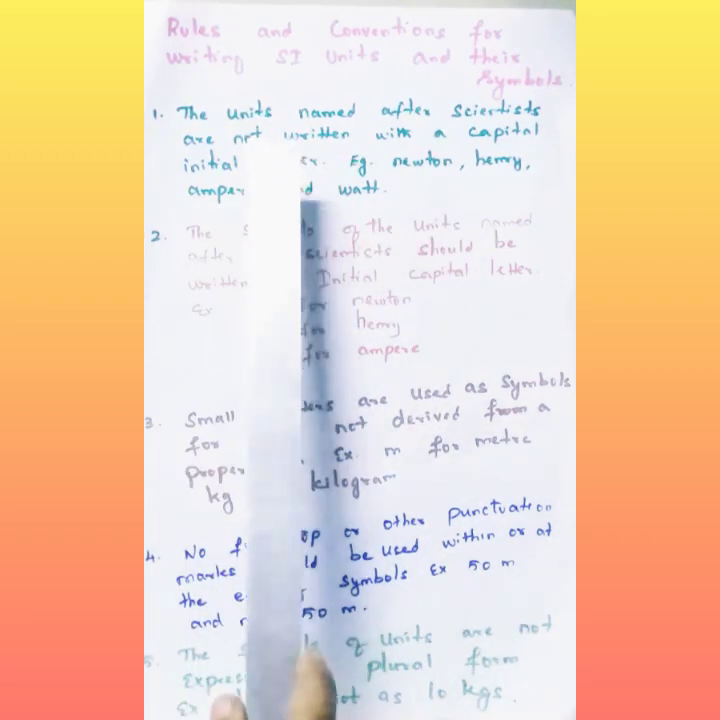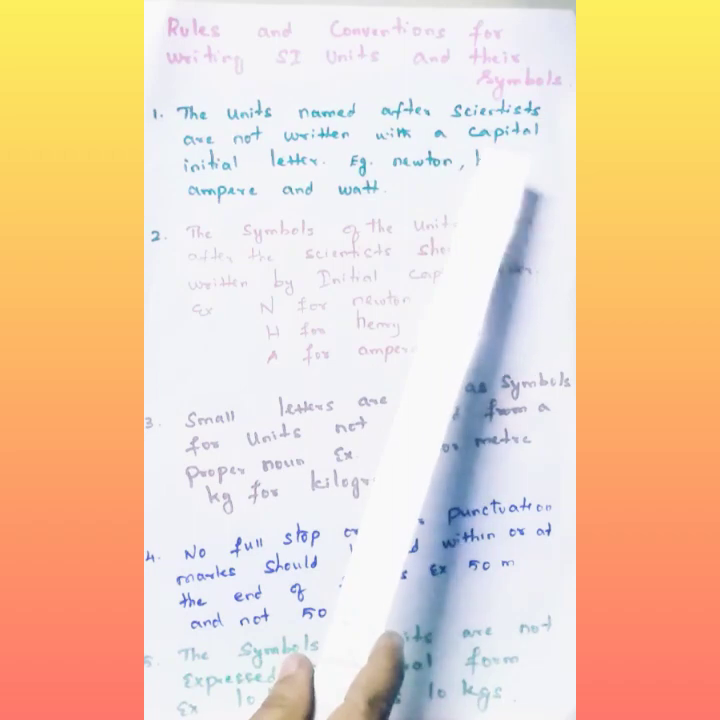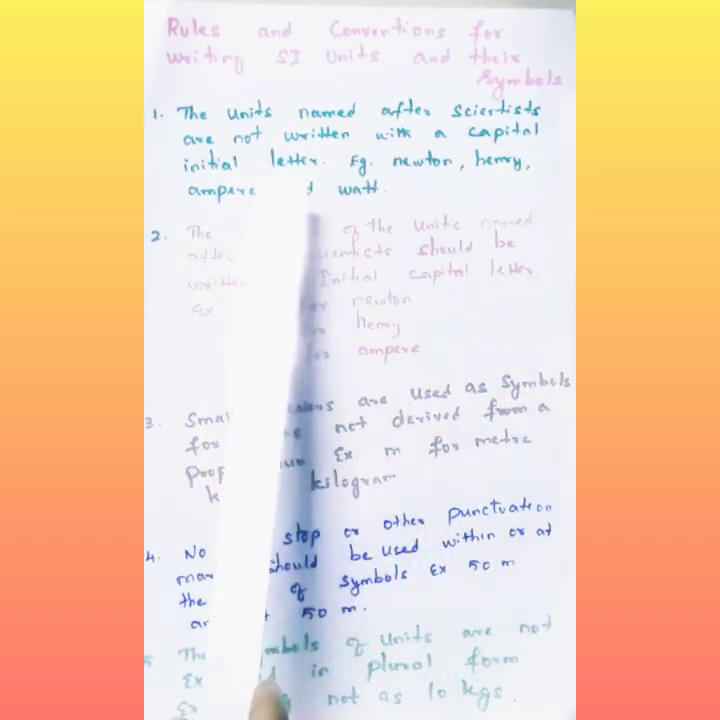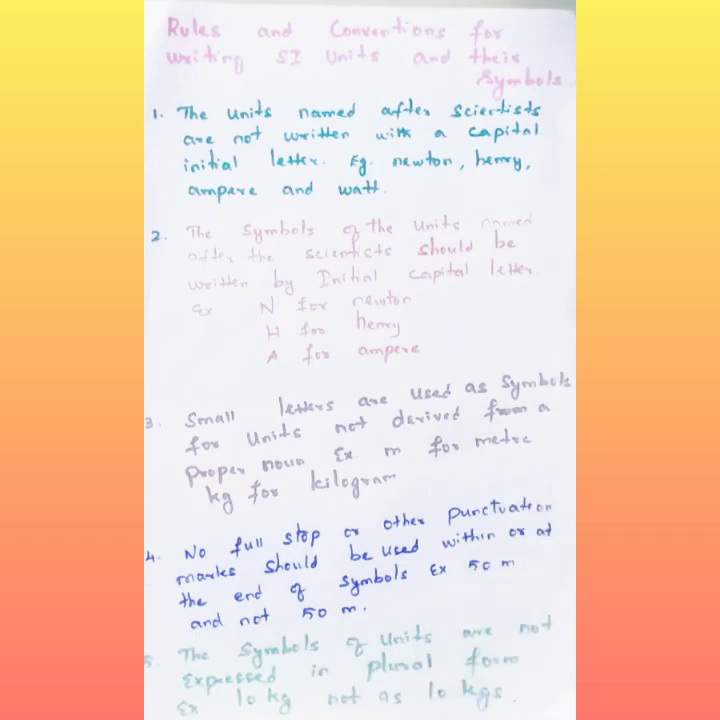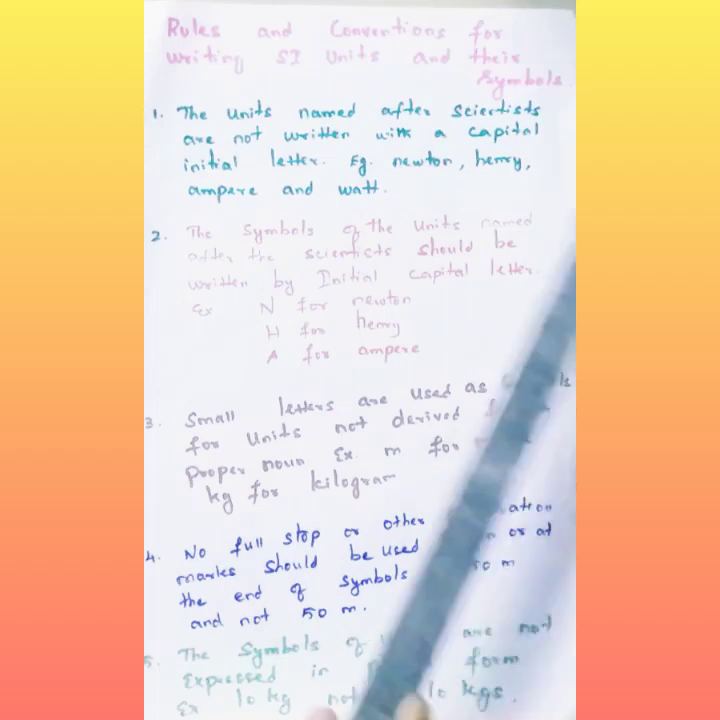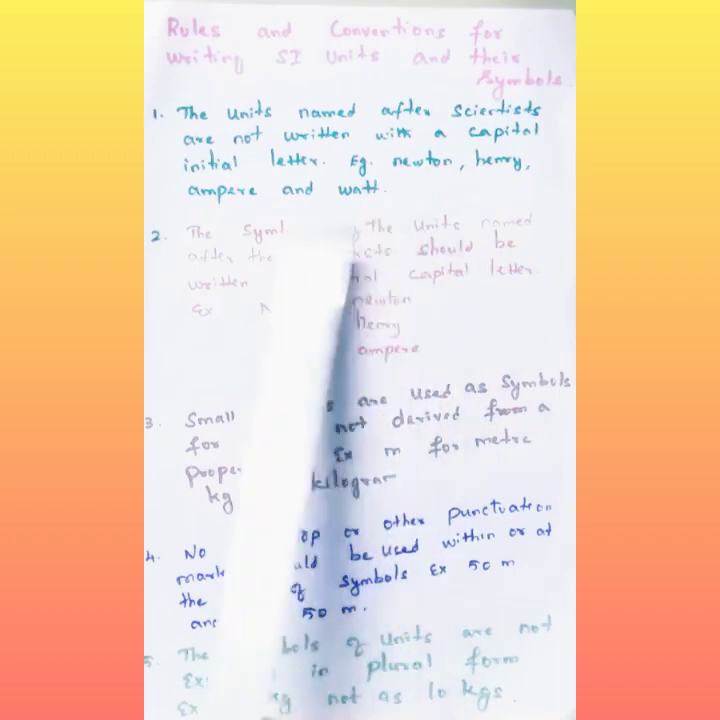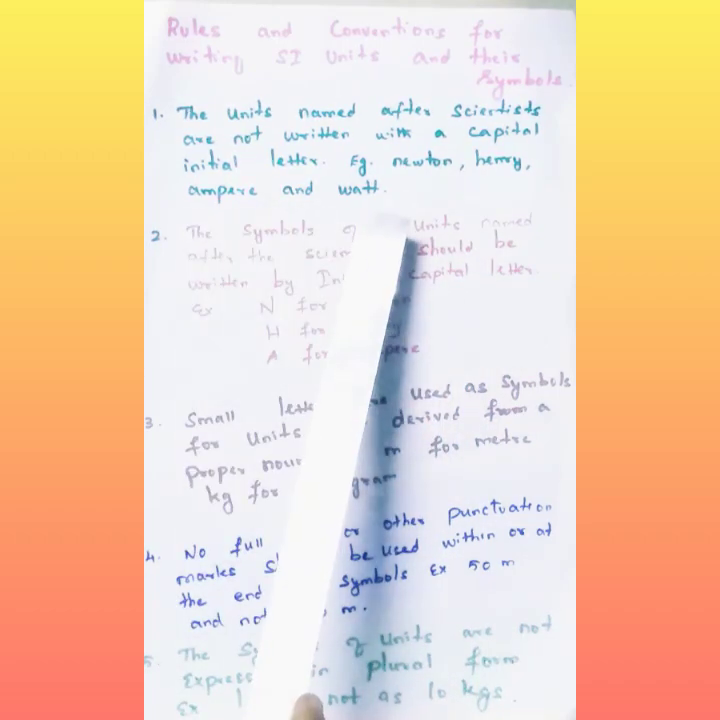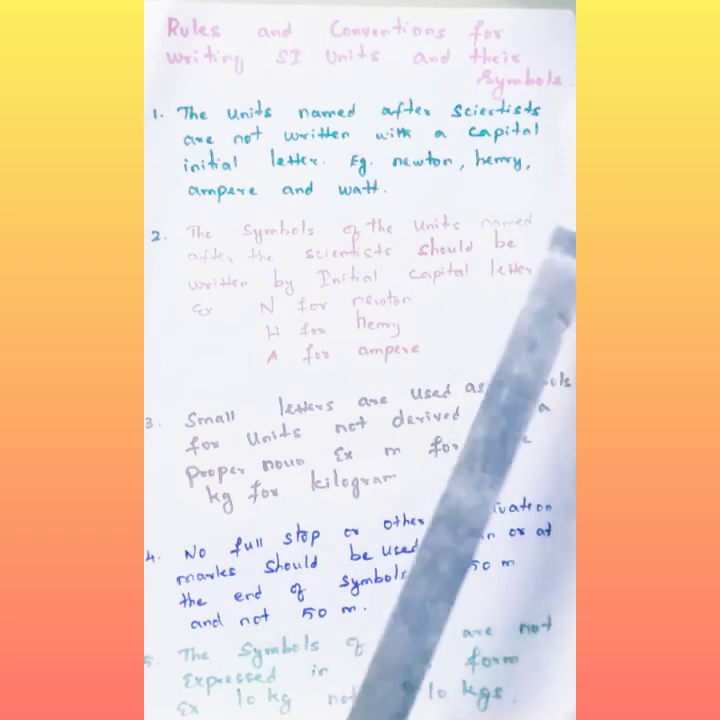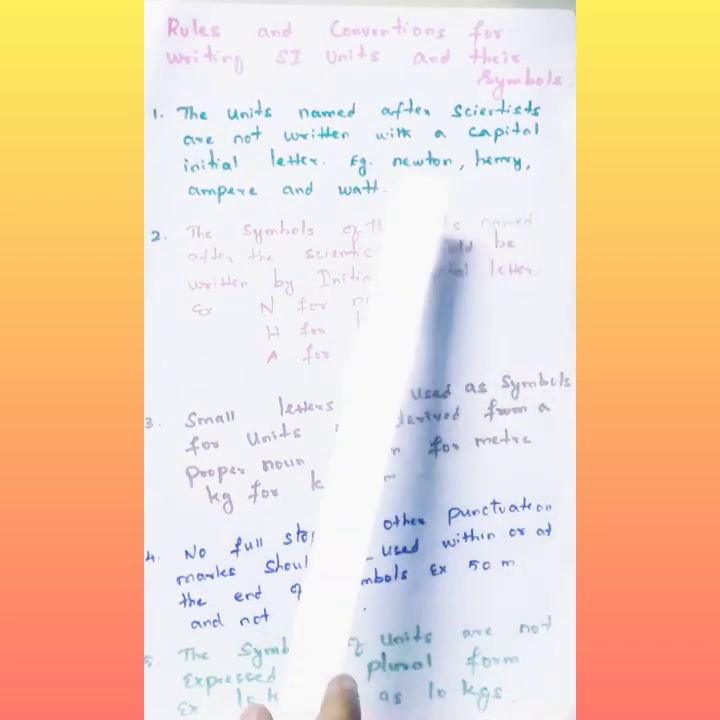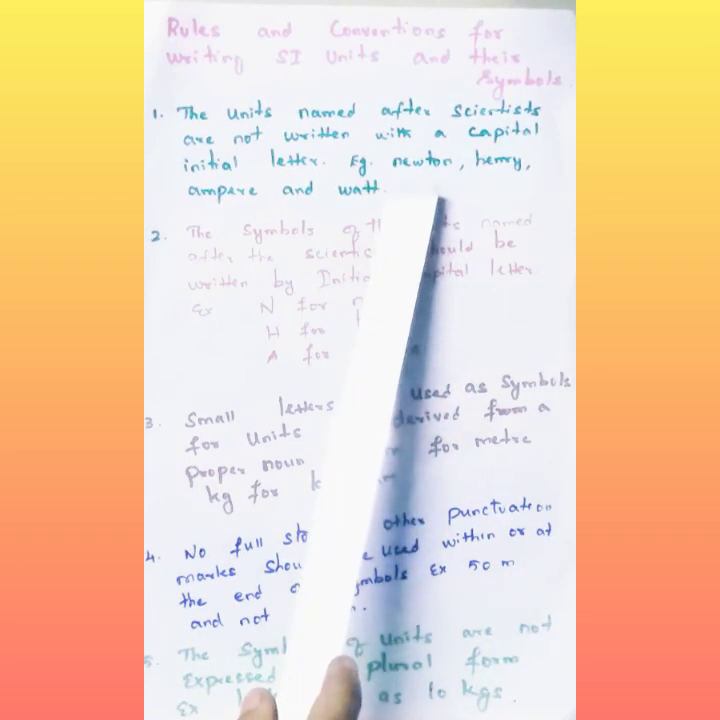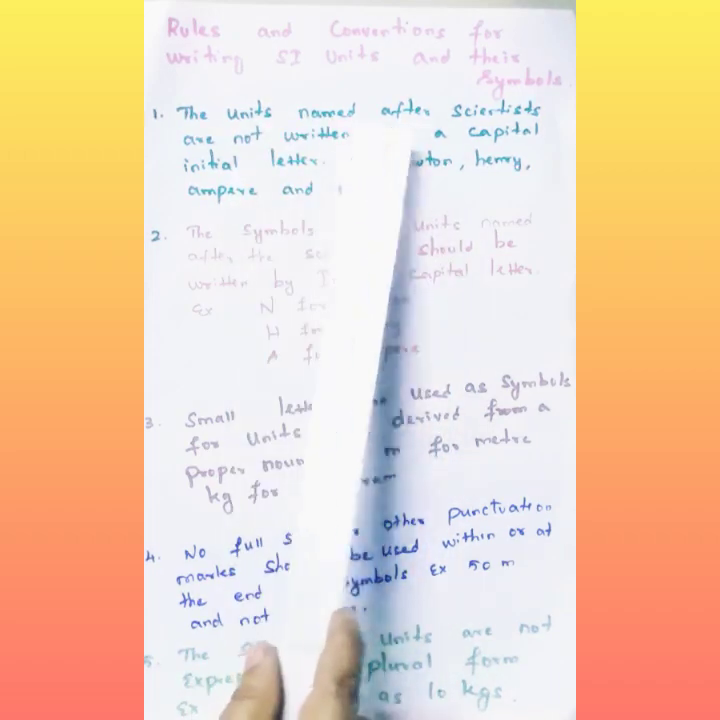First point, the units named after scientists are not written with a capital initial letter. For example, force is measured in Newton. Newton is a scientist. Henry is also a scientist. Ampere is a scientist for electric current. Watt is also a scientist, for electric power. So when we write the scientist's name as a unit, we should write the starting letter as a small letter, not a capital letter. Understood?